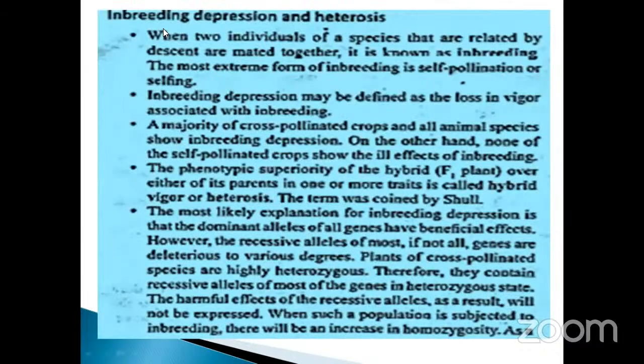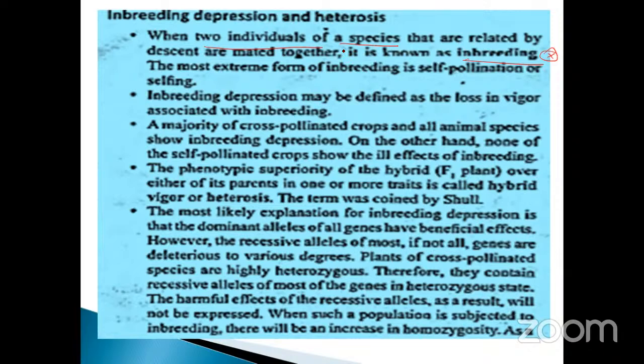See here, inbreeding depression. This is a very large process, my dear students. When two individuals of a species that are related by descent mate together, it is known as inbreeding.